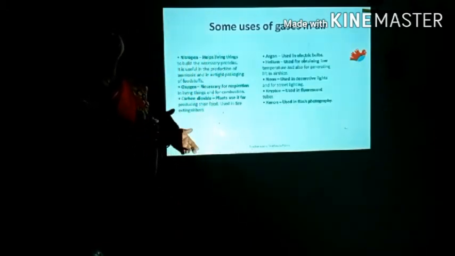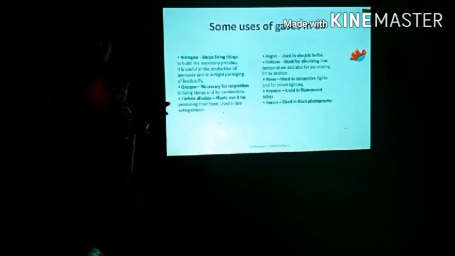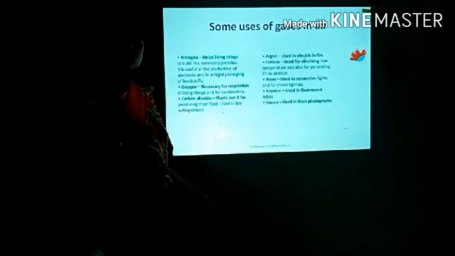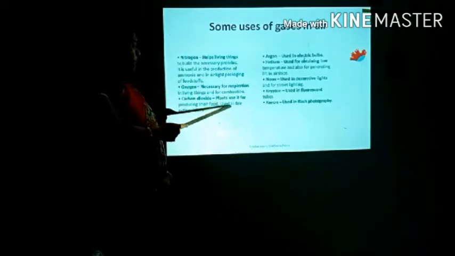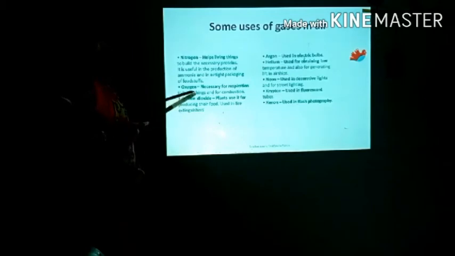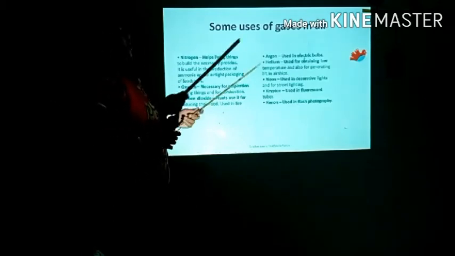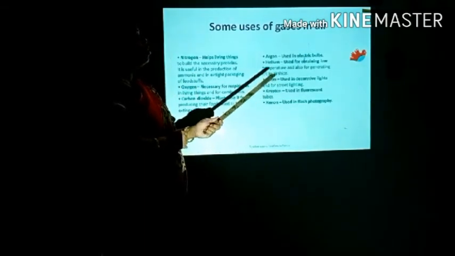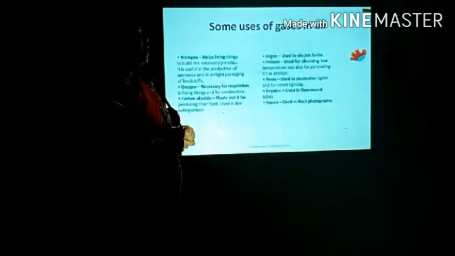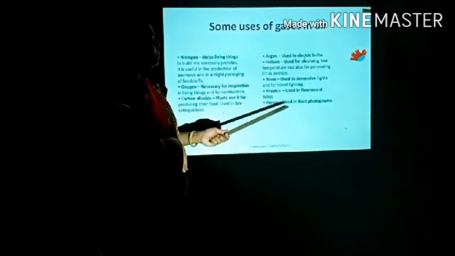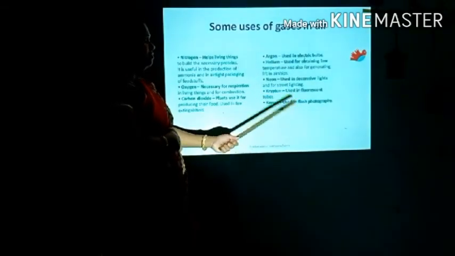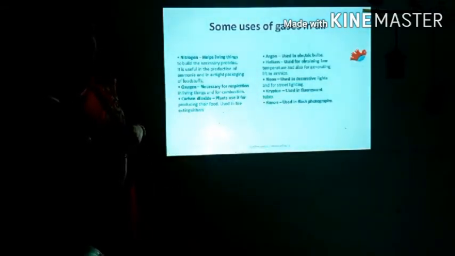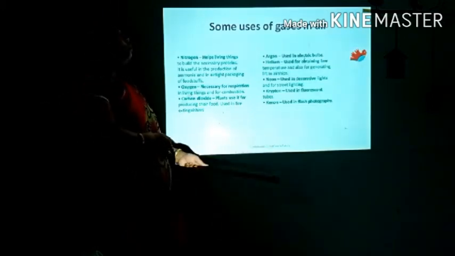We know that carbon dioxide is harmful for us, but carbon dioxide is useful for plants to prepare their food, and it is also useful to put out fire. So in fire extinguishers carbon dioxide is used. Then there is argon, which is used in electrical bulbs. Helium gas is used for obtaining low temperature and also for generating lift in airships. Neon is used in decorative lights and street lighting. Krypton is used in fluorescent tubes, and xenon is used in flash photography.